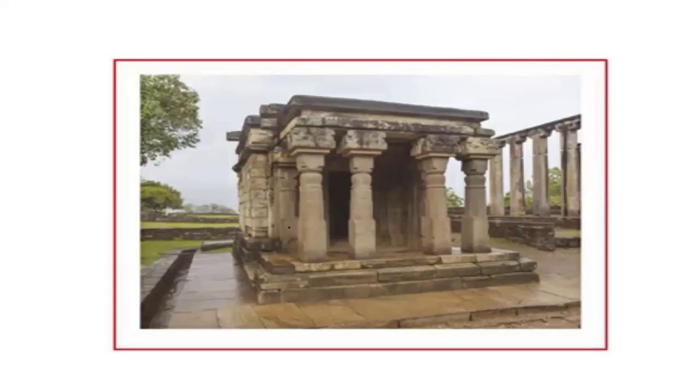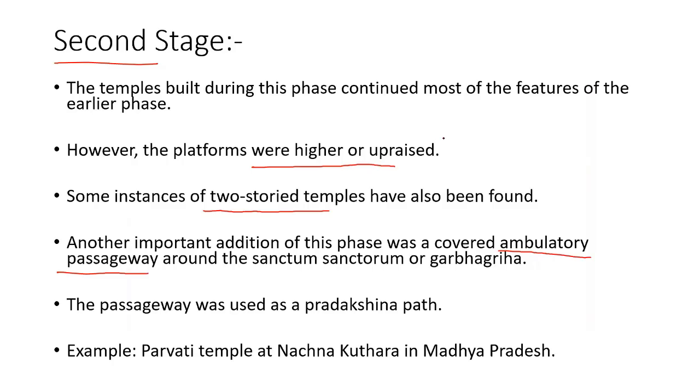See, this is the Garbhagraha. Can you see? This is Garbhagraha. And this is the portico, that's all. No space, no prayer hall, no mantapa, and no space for ferry or Pradikshina Patha. But in the second stage of development of Hindu temple architecture, the ambulatory passage was introduced.